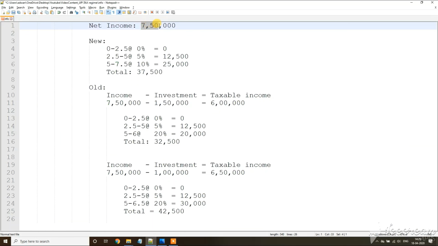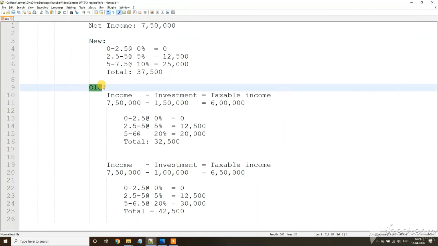So we are taking income as 7,50,000 rupees. In the new tax system, this is the taxation. 0 to 2.5 lakhs, it is 0%. 2.5 to 5 lakhs, it is 5%, so 12,500. 5 lakh to 7.5 lakhs, you have to pay 10%, so 25,000. Now if you total this tax, you have to pay 37,500. This is the final tax in the new taxation.